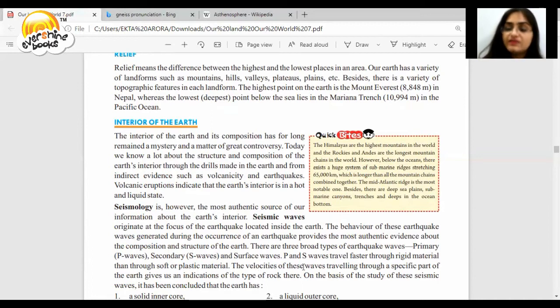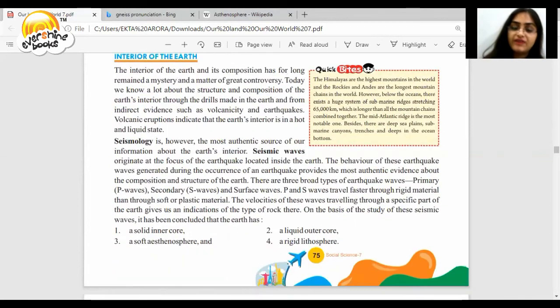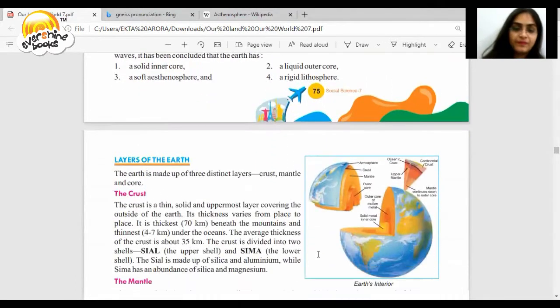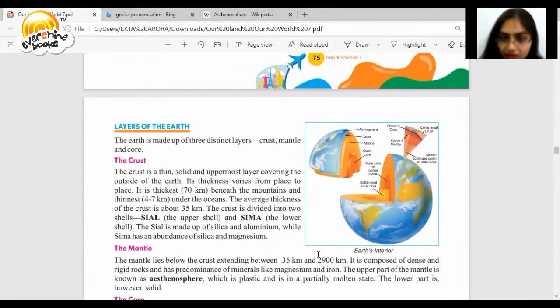The velocity of these waves travelling through a specific part of the Earth gives us an indication of the type of rock there. On the basis of this study, we have concluded that Earth has a solid inner core, a liquid outer core, a soft asthenosphere, a plastic kind of layer, and a rigid lithosphere. Now we'll talk about the layers of the Earth.